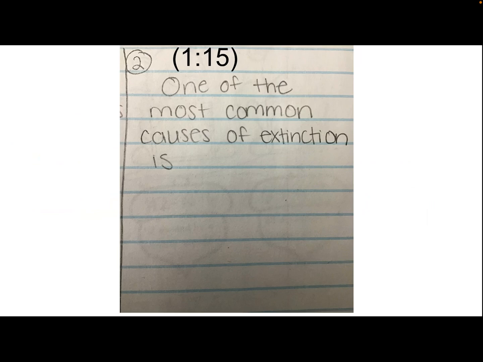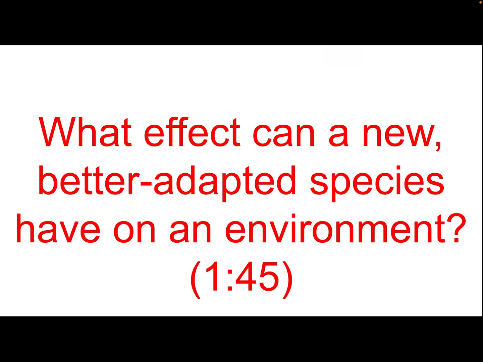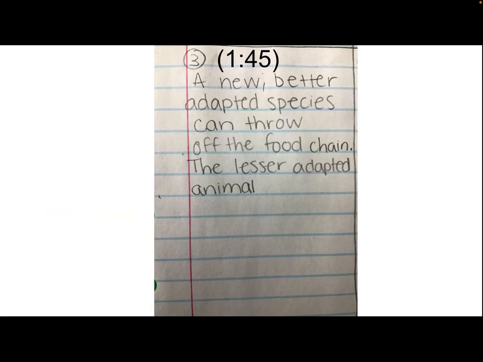For box number 3, we are going to answer the question, what effect can a new, better adapted species have on the environment? Meaning, what could it do to the environment? This can be found at 1 minute and 45 seconds in our video. So next to the number 3, you need to write 1:45 in parentheses to remind yourself that at 1 minute and 45 seconds, you can find the answer to this question.